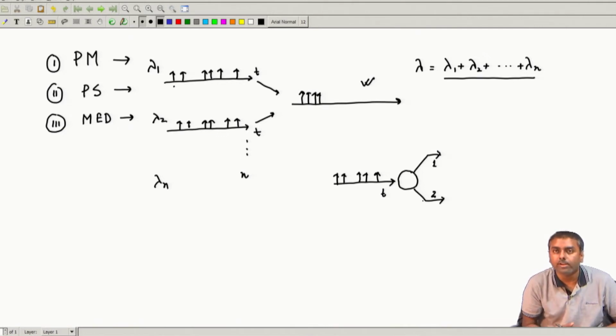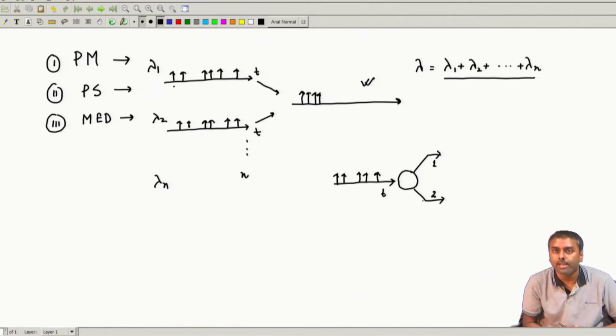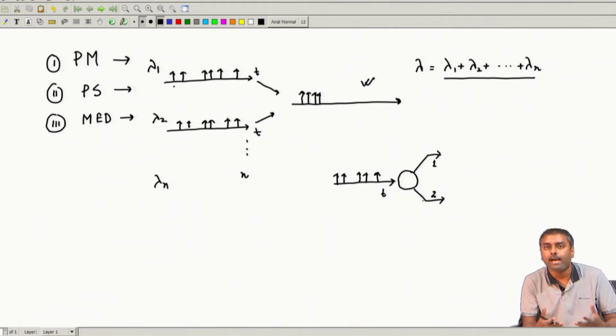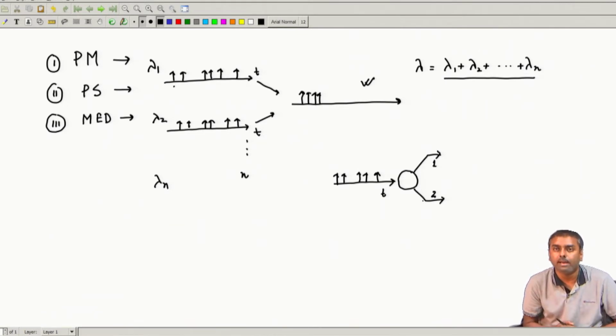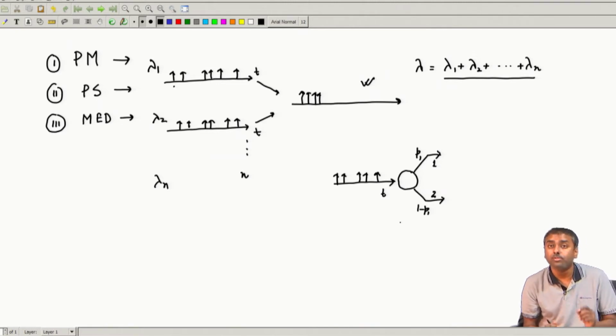So, then coin tossing, maybe he has to do multiple coin tossing to generate multiple events, or he has to roll a die or some other things he will have to do. Associated random experiment he will have to do, so that he can actually stream out the probabilities. And with those probabilities, let us say with P1 probability he puts it over here, and 1 minus P1 probability he puts it over here.